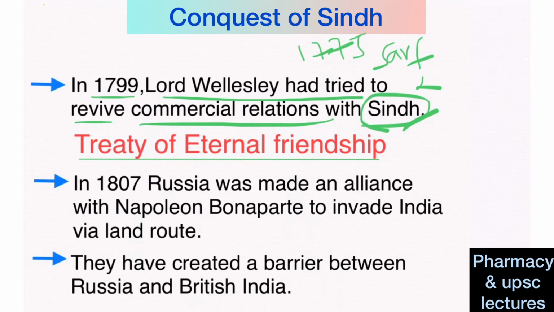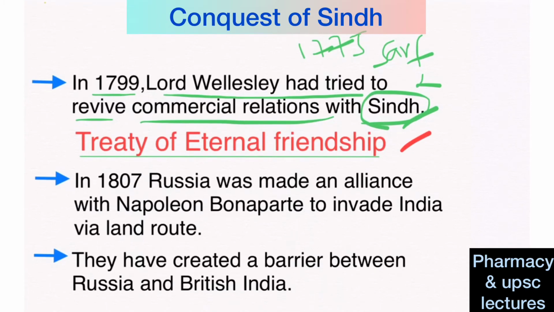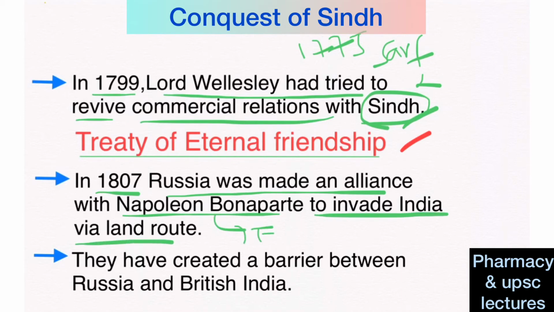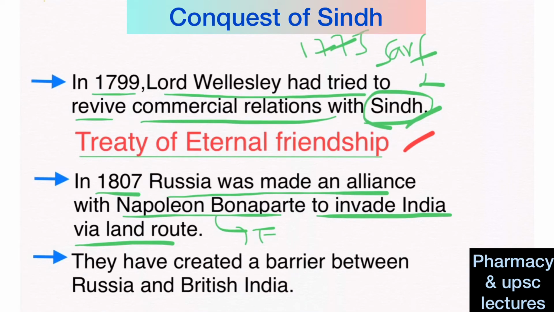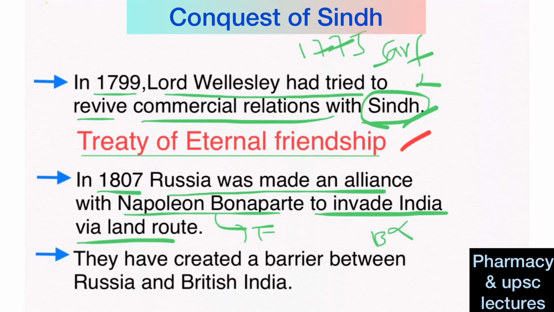Then, we'll see the Treaty of Eternal Friendship. There was a rumor that in 1807, Russia made an alliance with Napoleon Bonaparte, that is the French, to invade India via the land route. There are many mountain passes at that time. So, Russia and the French could invade India via the land route also. Britishers didn't like this, so they created a barrier between Russia and British India.